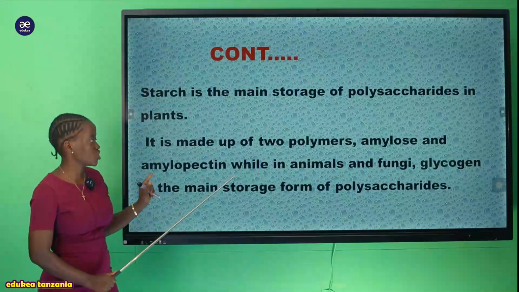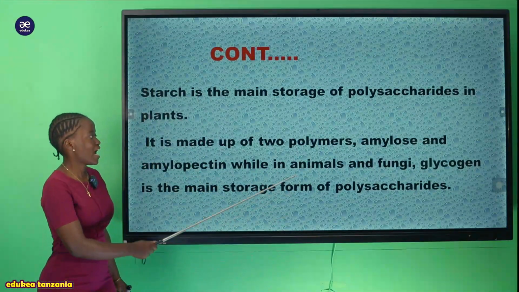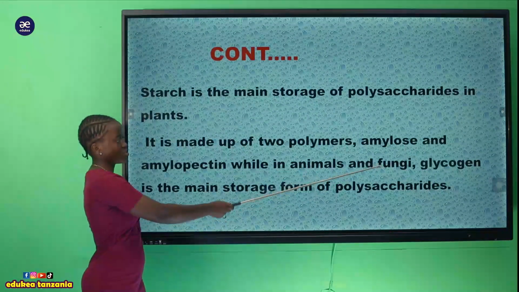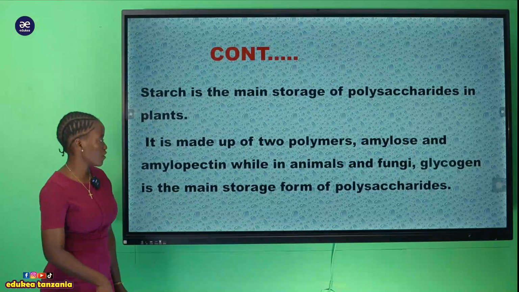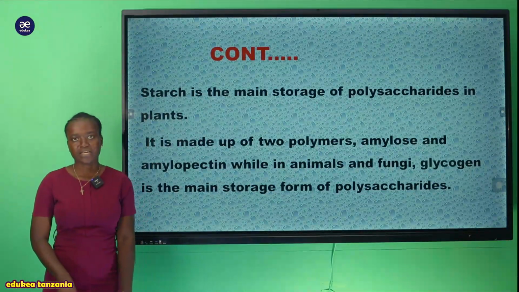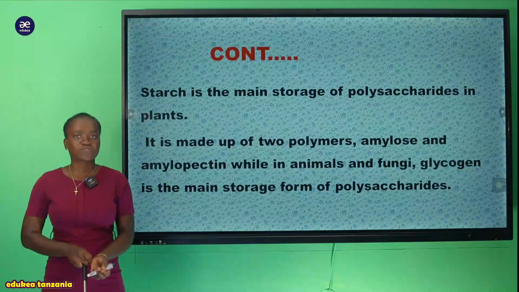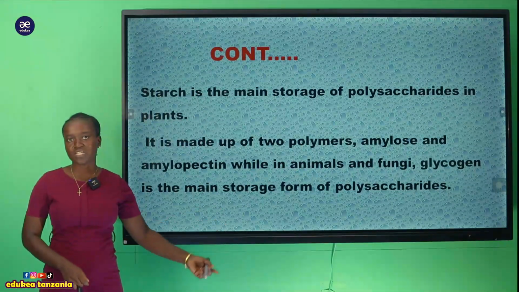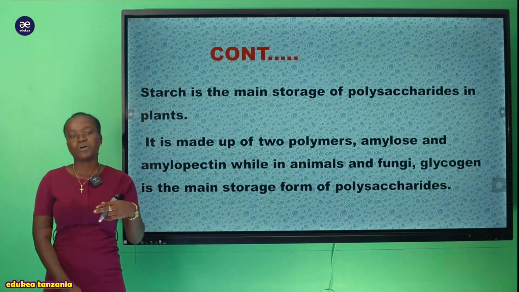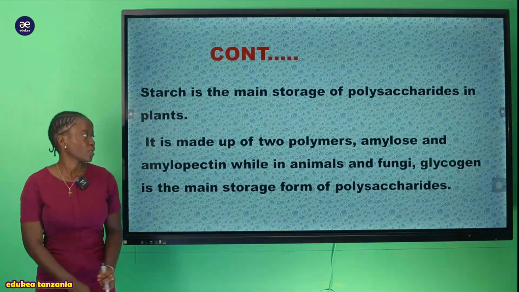Besides starch, we have another storage form which is found in animals. Animals and fungi use glycogen as the storage form. So these are the storage forms of polysaccharide. They store their food in those forms: in plants we have seen starch, and in fungi together with animals we all use glycogen.